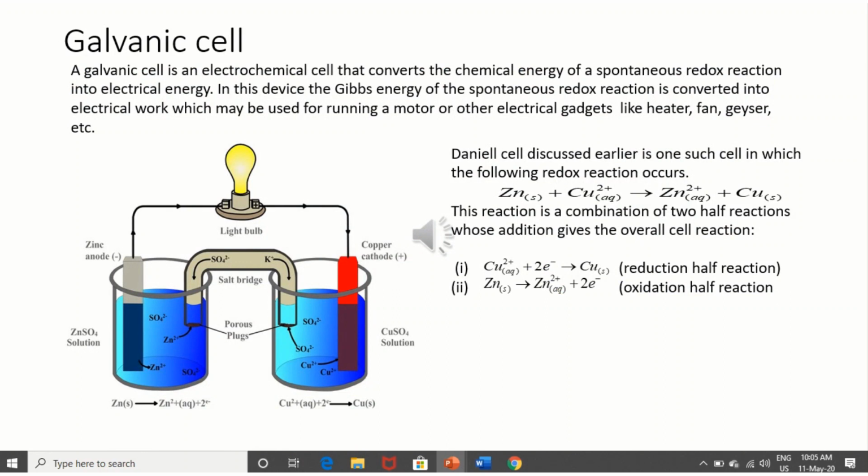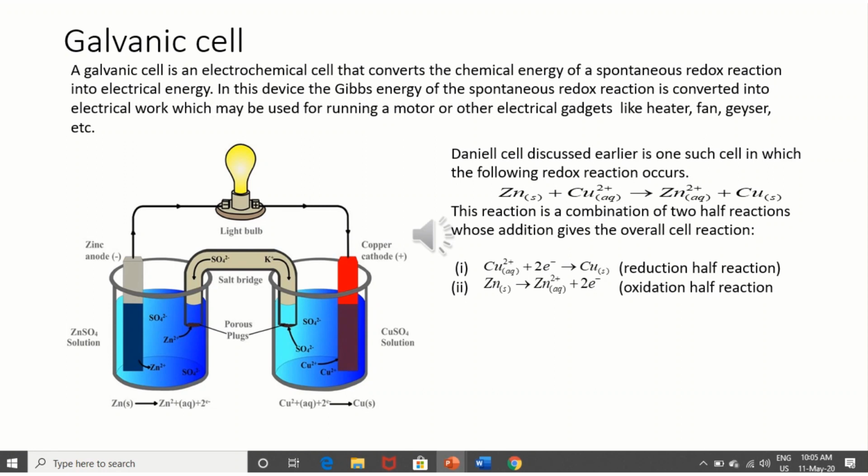In this device, the Gibbs energy of the spontaneous redox reaction is converted into electrical work, which may be used for running a motor or other electrical gadgets like heater, fan, geyser, etc.